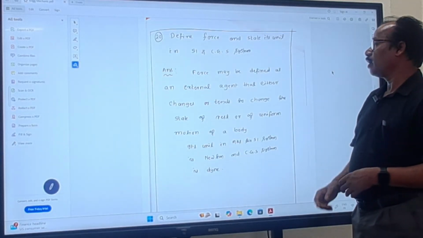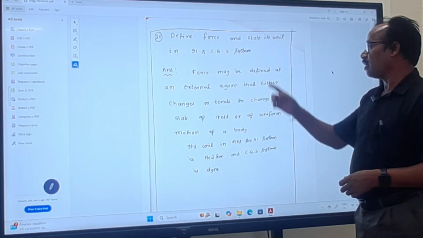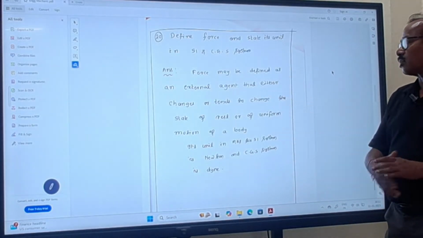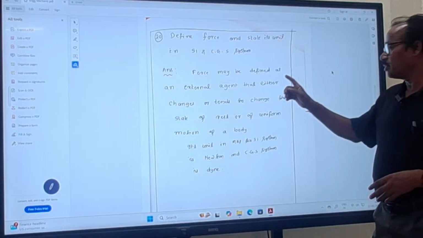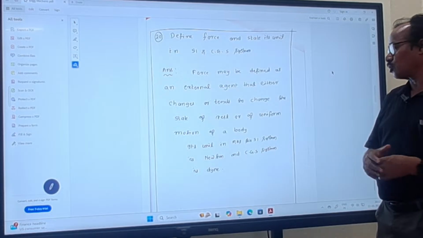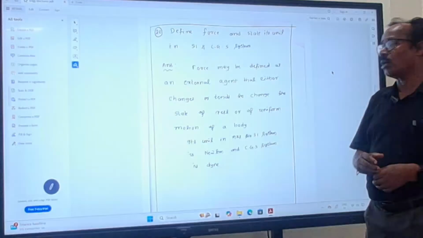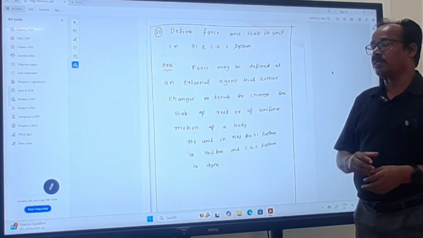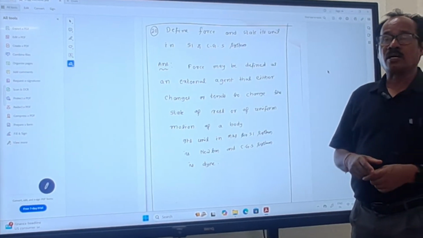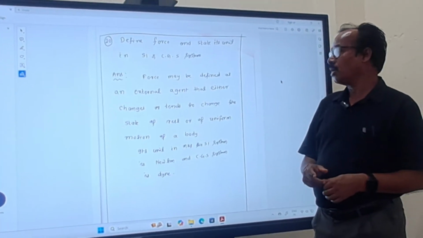Then next question, define force and state its unit in SI or MKS and CGS system. Force may be defined as an external agent that either changes or tends to change the state of rest or of uniform motion of a body. Its unit in MKS or SI system is Newton and in CGS system is Dyne. One more question: is force a fundamental unit or derived unit? The answer is, it is a derived unit.